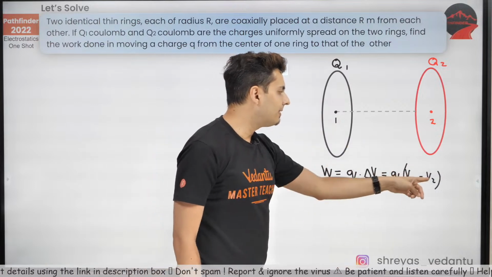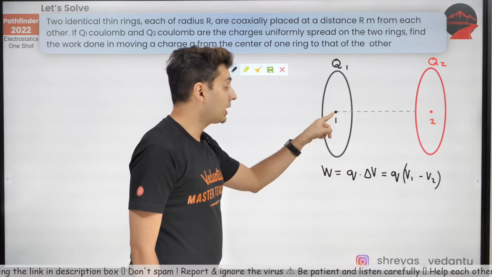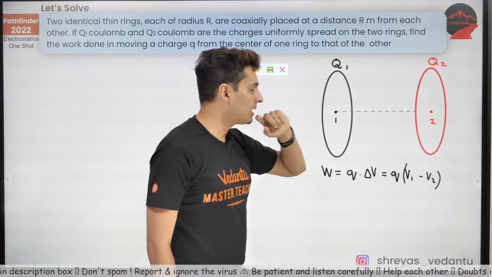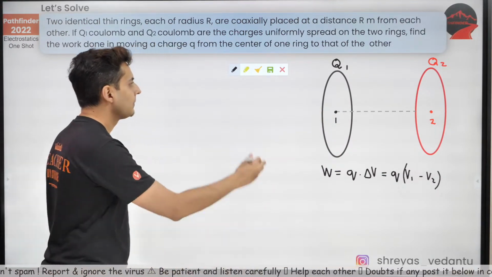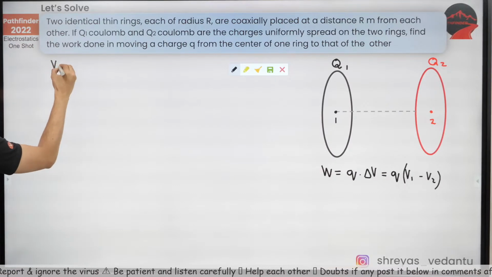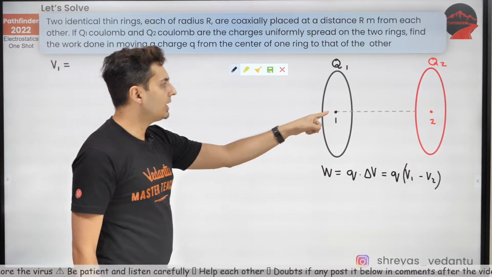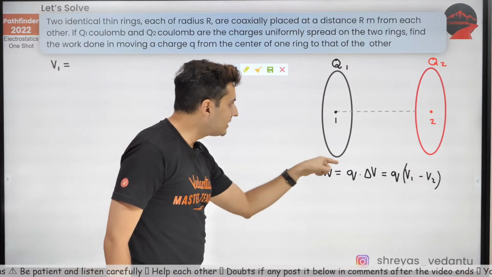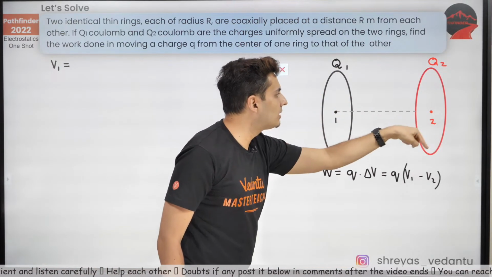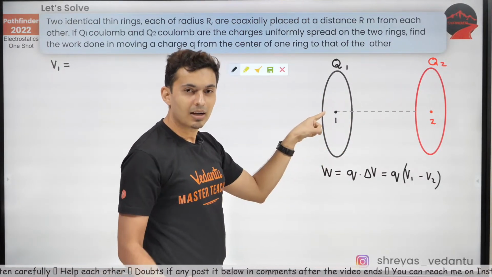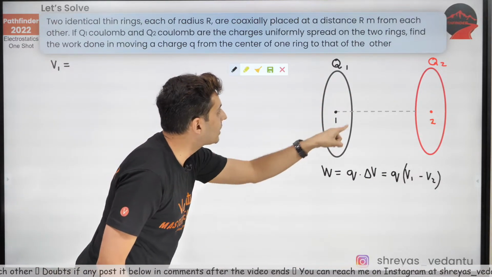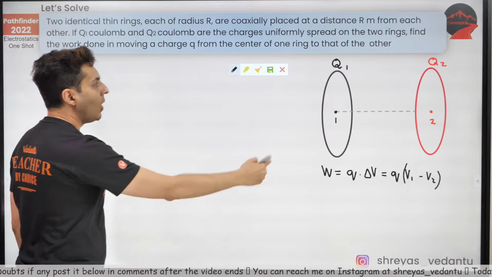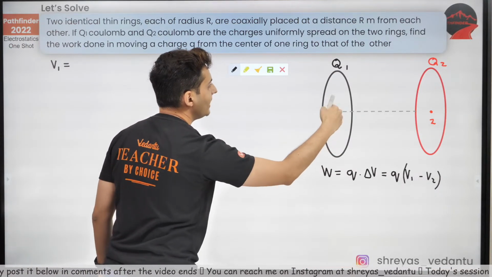So how do I find V1 and V2? You have to find the potential at this point, and the potential at this point, and then take the difference. Let's do that. What will be the potential at point 1? The potential at point 1 will be due to this charge and due to this charge. Understood? Both rings will give potential. Due to the q1 charge, all the charges are equidistant.